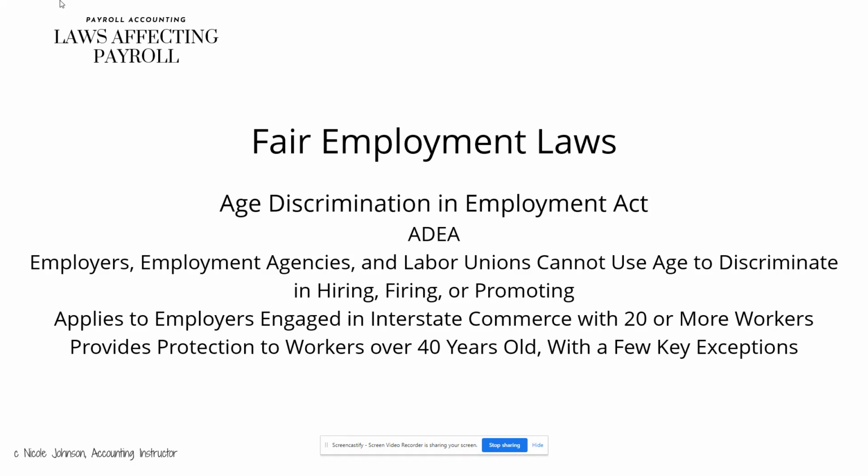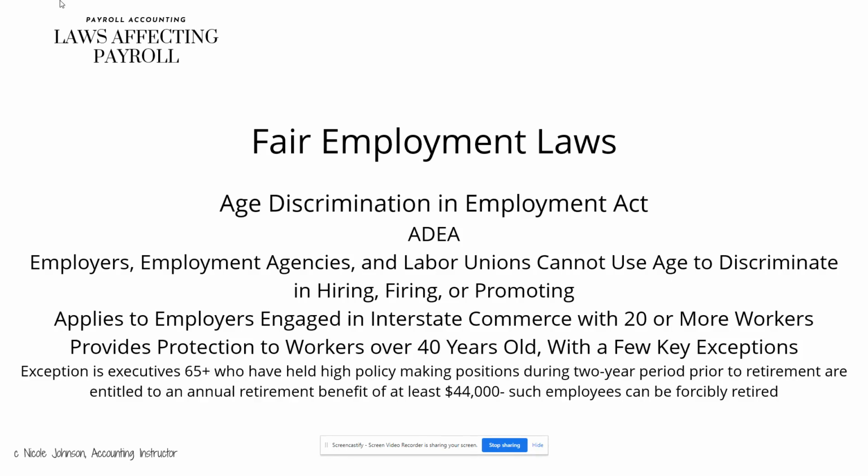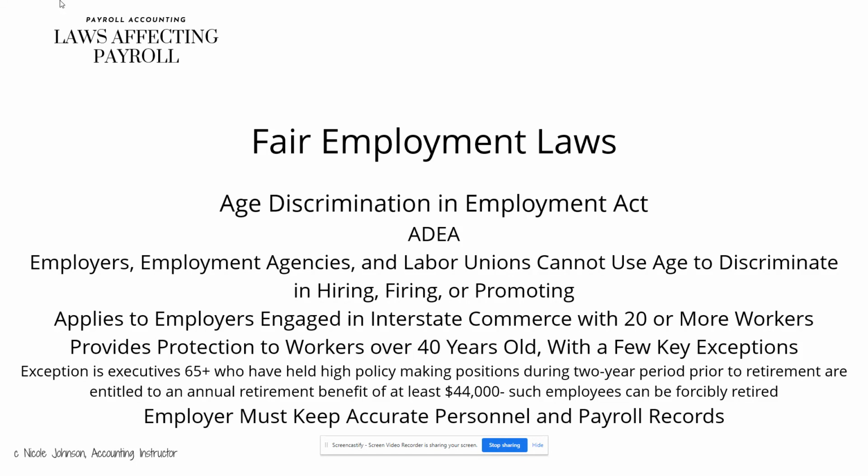It provides protection to workers over 40 years old with a few key exceptions. An exception is that executives who are 65 years or older who have held a high policy-making position during a 2-year period prior to retirement are entitled to an annual retirement benefit of at least $44,000. Such employees can be forcibly retired. The employer must keep accurate personnel and payroll records with this act.